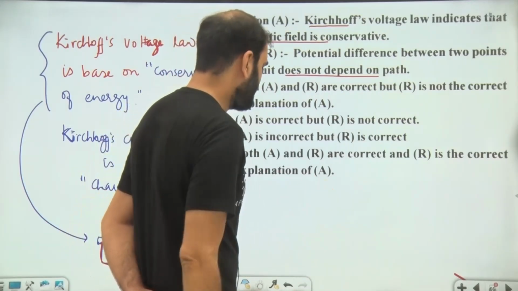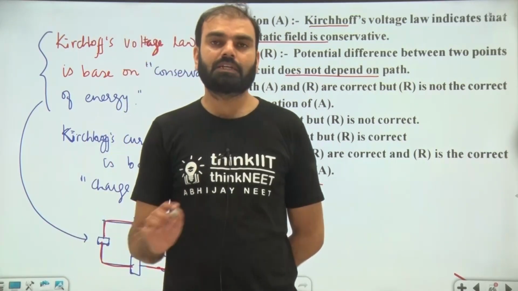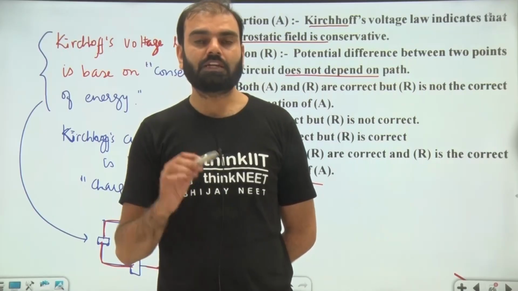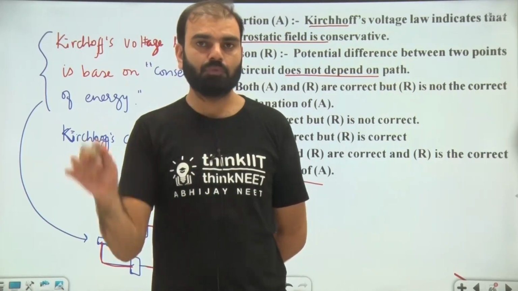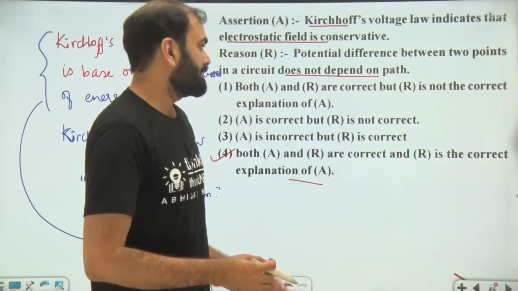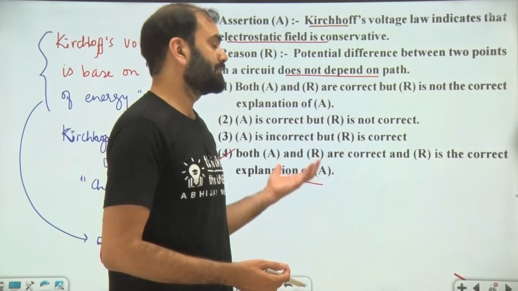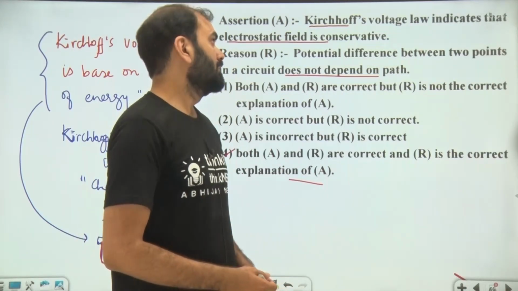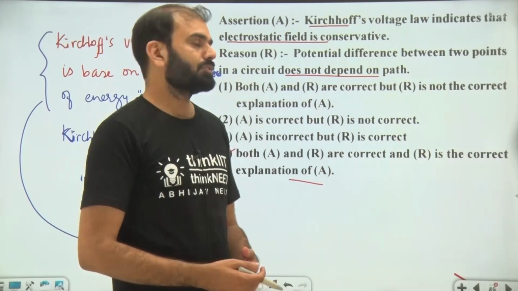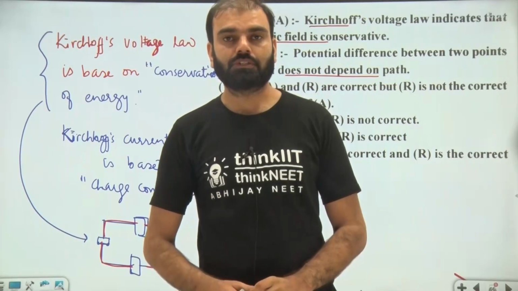Both assertion and reason are correct, and the reason is the correct explanation of the assertion, because a conservative force does not depend upon the path, it just depends upon the initial and final point. In a closed loop, initial and final point will be the same, so work done is equal to 0. That means that's a conservative field, or that force is a conservative force. So option number 4 is the correct answer of this question. Okay, thank you.